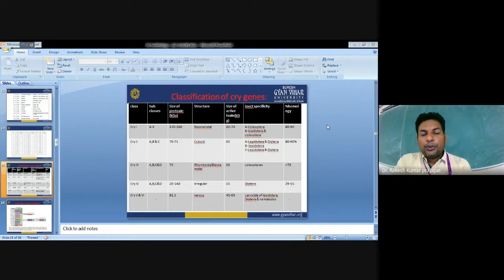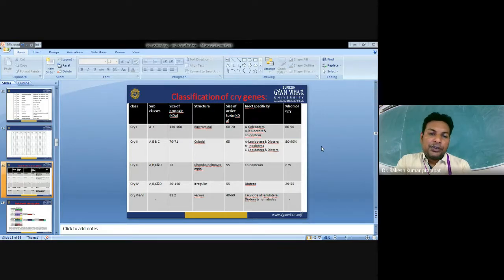Next is the Cry2 protein. Cry2 has subclasses A, B, and C. The size of this protoxin is 70 to 71 kilodalton. The structure is cuboidal in shape. The size of the toxin is 65 kilodalton. Insect specificity is Lepidoptera and Diptera. Percent homology is 80 to 90%.